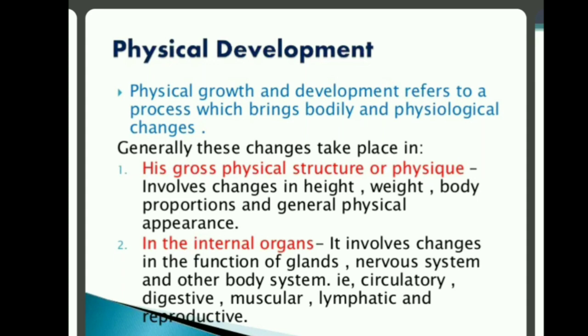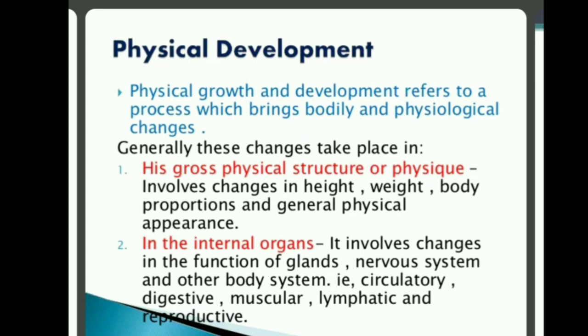Then in the internal organs of the body also physical changes occur. For example, the functions of glands at the adolescent stage: various glands become functional and secrete hormones. Then the digestive and muscular systems also get developed.